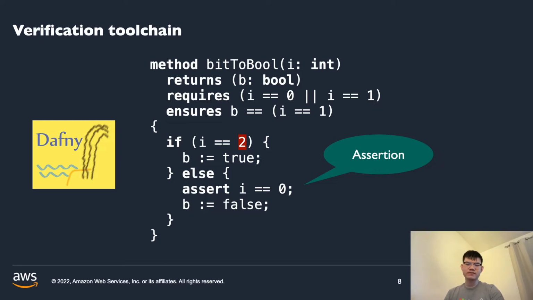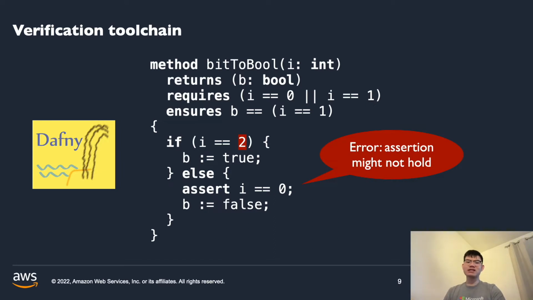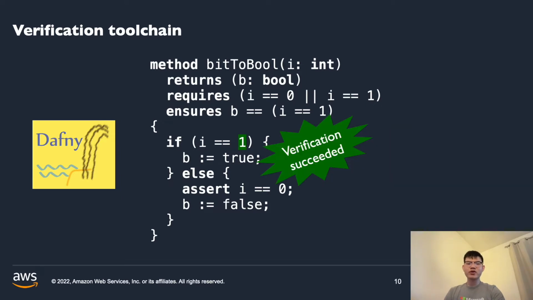the specification. In this case, obviously, our program does not satisfy the specification, and the Dafny verifier rightfully flags the problem, indicating that the assertion might not hold. After we correct the mistake, Dafny certifies that our program is verified. But that's not what we want though, right? Remember that we want a JavaScript function that converts a bit to a boolean, not a Dafny function, which is not executable in the environment that we want.